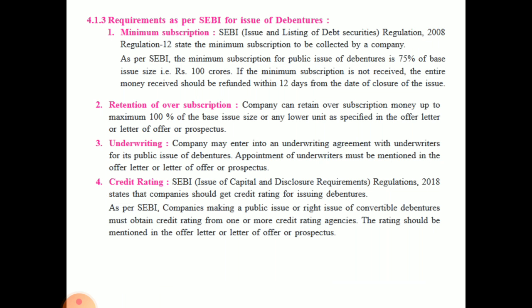Next, requirements as per SEBI for issuing debentures. Minimum subscription. Okay, according to SEBI, that is the Issue and Listing of Debt Securities Regulations 2008, Regulation 12 states the minimum subscription to be collected by the company. Okay, minimum subscription from the public by issue of debentures is 75% of the base issue, that is rupees 100 crore. If the minimum subscription is not received, the entire money received should be refunded within 12 days from the date of closure of the issue.